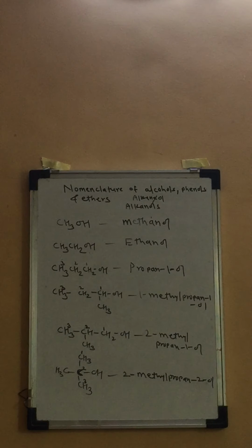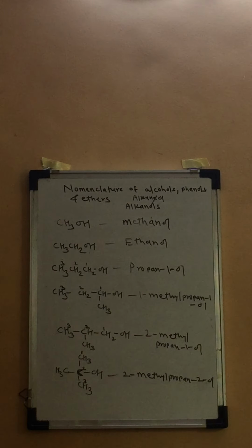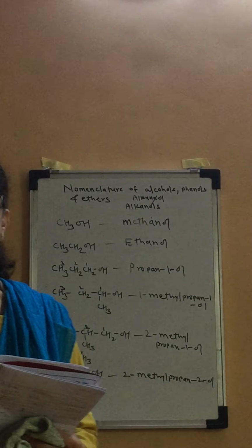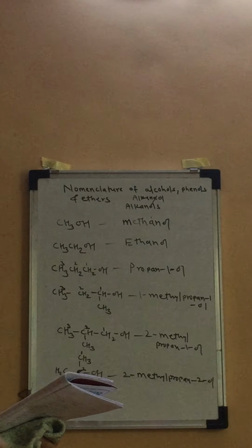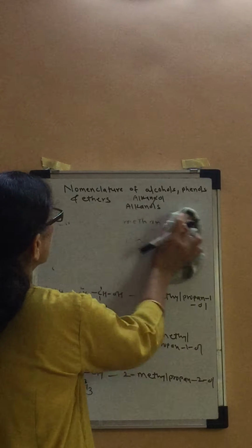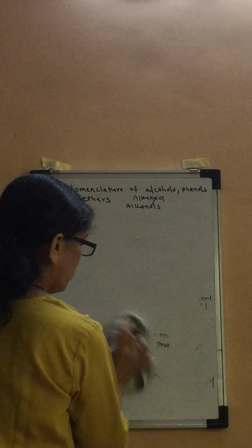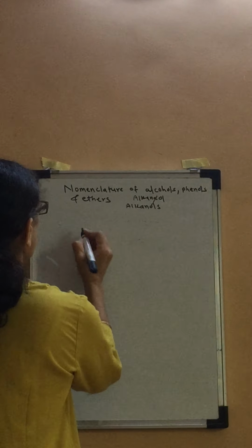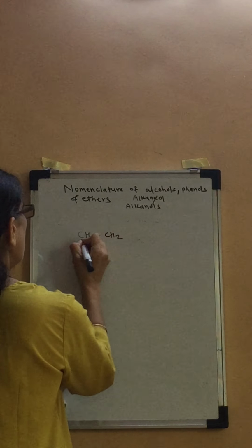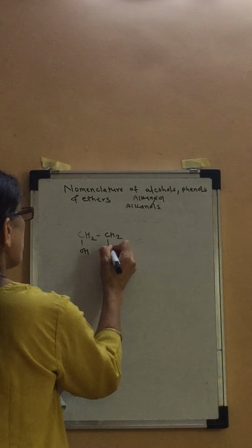And these are monohydroxy alcohols. Isn't it? And now we will continue with polyhydroxy alcohols. Okay. Already we have discussed the names of polyhydroxy alcohols. One example I will give you: CH2, CH2, OH, OH.